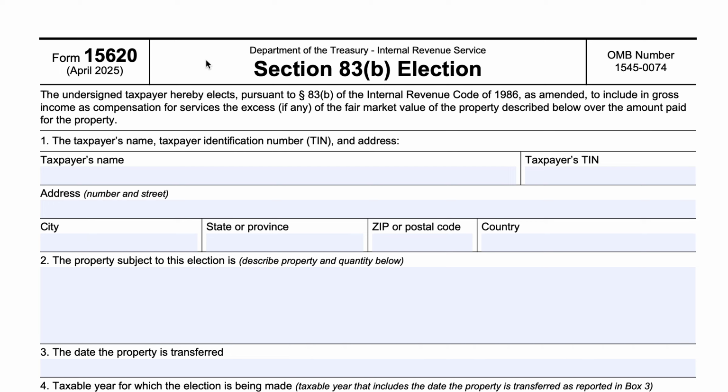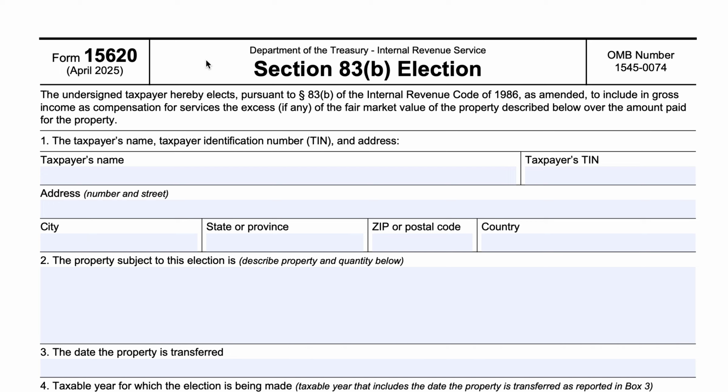And then you can only revoke an 83B election with the consent of the IRS. So once you make that 83B election, you can't go back and unring the bell unless you have specific written permission from the Internal Revenue Service.